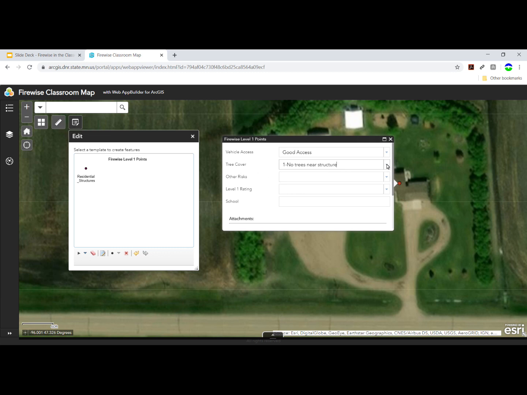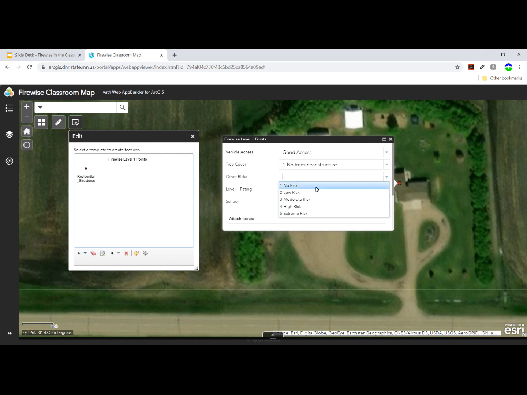Other risks is kind of a catch-all category. If you refer back to your home ignition zone and your home risk assessment worksheet, look at some of the items on the list and see if they exist here for this property. Overall, you'll need to choose a wildland fire risk score. I really don't see any other risks that apply to this property, so I'm going to choose no risk.